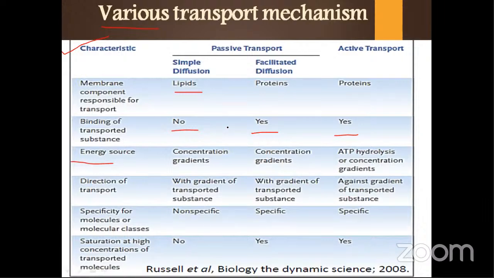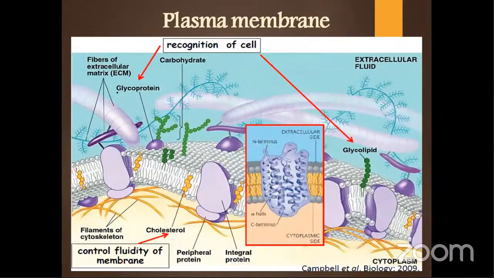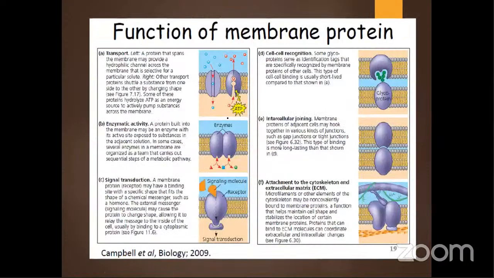Then these three molecules are important. Glycoprotein helps in recognition of the cell. Glycolipids present over the cell membrane also help in recognition of the cell. The next thing is cholesterol, a molecule which maintains the fluidity of the membrane in animals. Similar kinds of lipid molecules are present in the plant cell also, which maintain the fluidity of the membrane. Okay, these are some extra information.